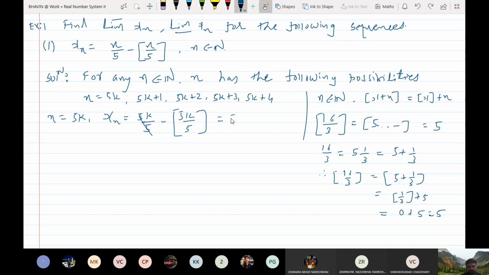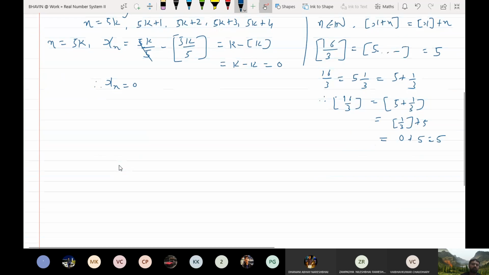So the answer here is here minus here, also 5 gets cancelled. K is a positive integer, so the bracket of this is just k. Okay, so the answer is 0. So in case of n equal to 5k, xn is 0.